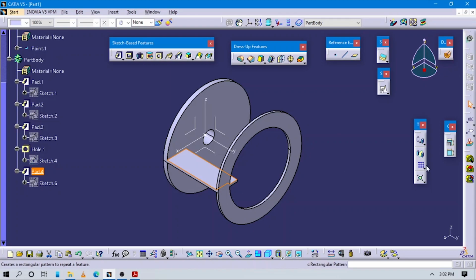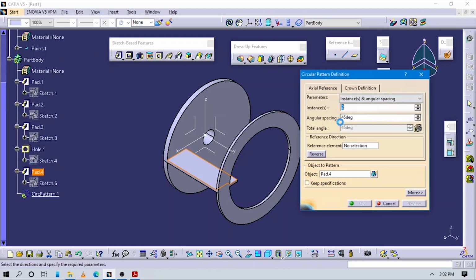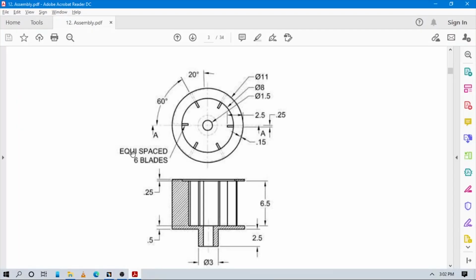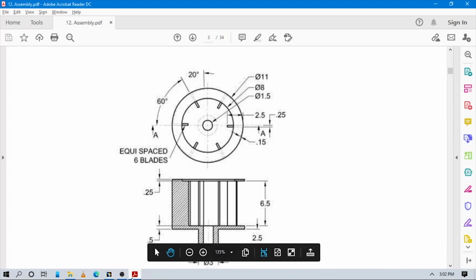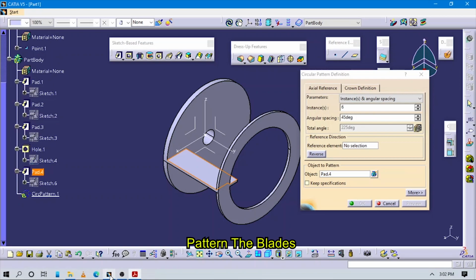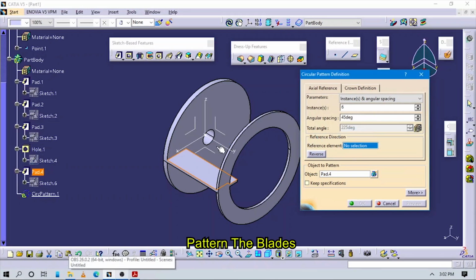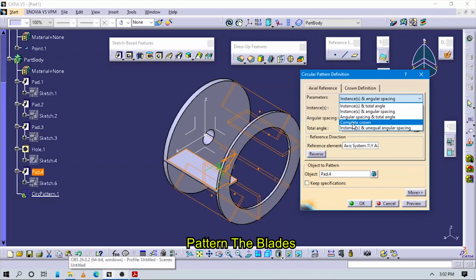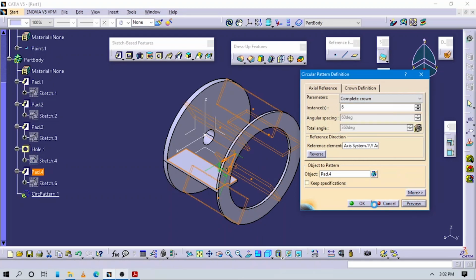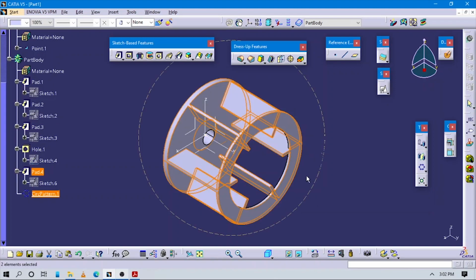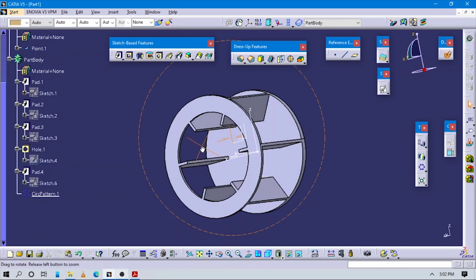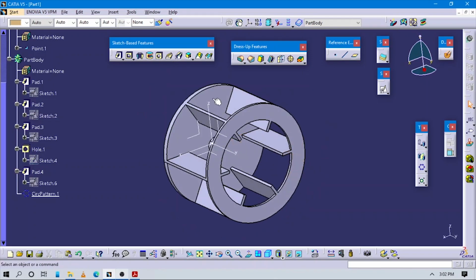So select this blade and go to the rectangular pattern from the transformation tab, and give the value as 6, because we can check here this is 6 equally spaced blades. Now give the reference direction of this one, and make sure we go completely around, make the preview, and press OK. Now you can see we have created these 6 blades equally spaced around the circumference of the circle.